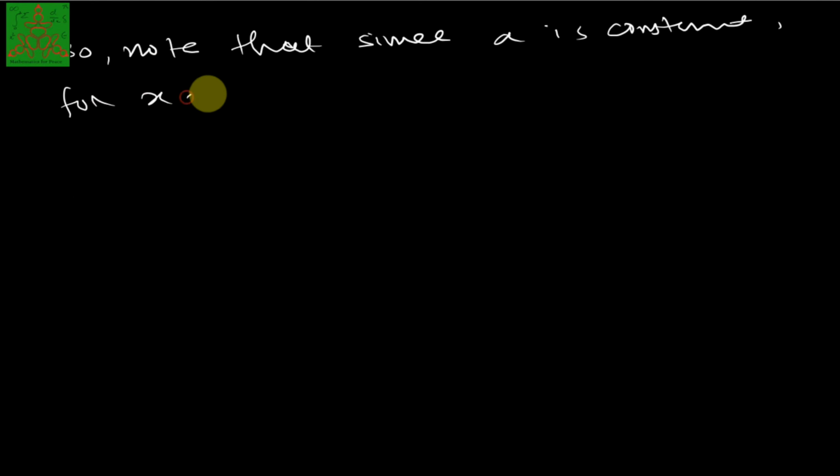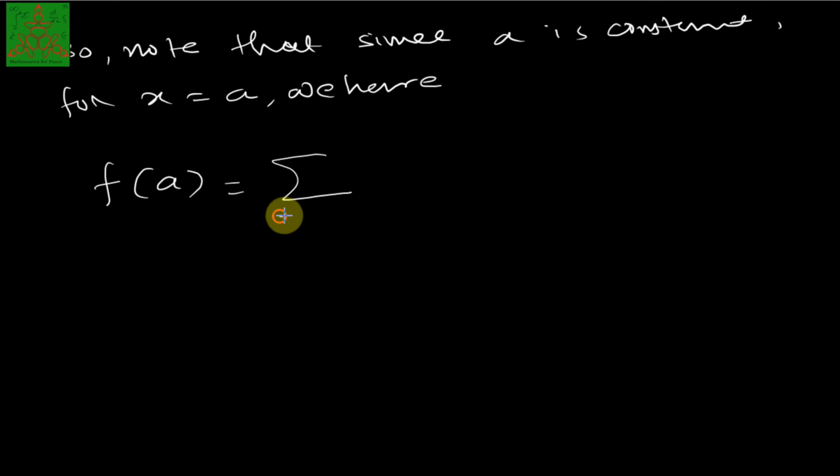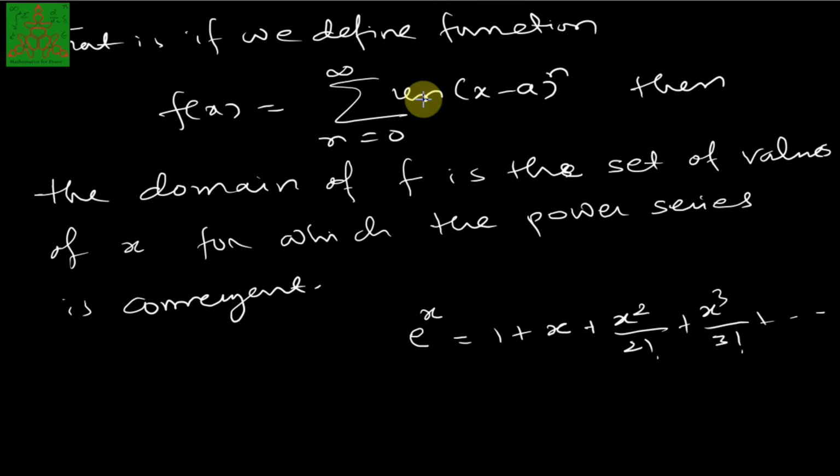Also note that a is a constant, and for x equal to a, that means if I substitute the value of x as a, we have summation n running from 0 to infinity un times (a minus a) raised to n, because we have substituted the value of x which is a.